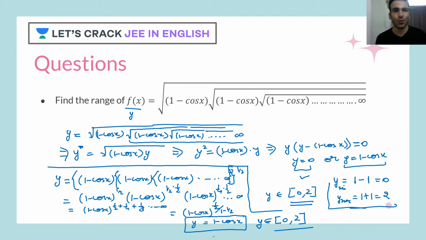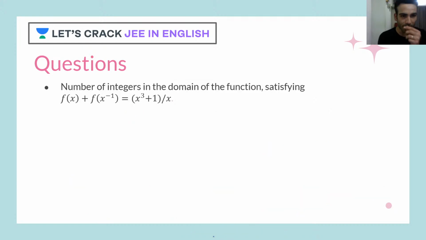Let's go to solve our next question. In this question, we have to find the number of integers in the domain of the function satisfying this particular equation: f of x plus f of 1 upon x. I'll just simplify this for you guys. That will be equal to x cube plus 1 upon x.